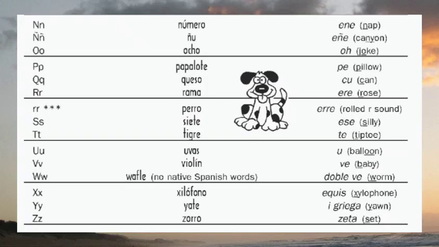Next we have letter Y. For Y we have yate. Yate is yacht. You say Y. And the last one is letter Z. You say zeta. An example could be zorro. Zorro is fox.